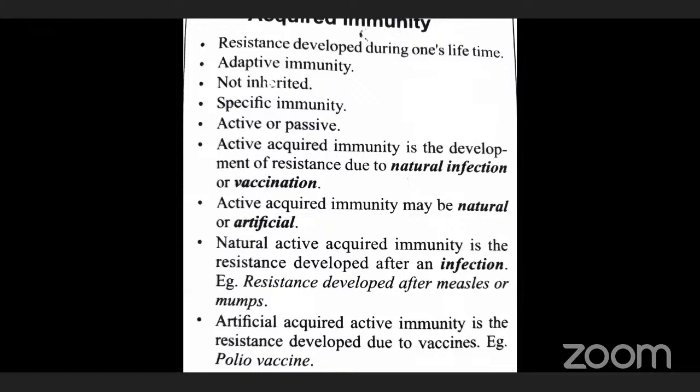Adaptive immunity is caused by specific antigens. Hence, that immunity is also called specific immunity. Acquired immunity is caused by specific antigens, hence it is called specific immunity. Acquired immunity is an adaptation that allows humans to cope better with the environment, and hence acquired immunity is also called adaptive immunity.